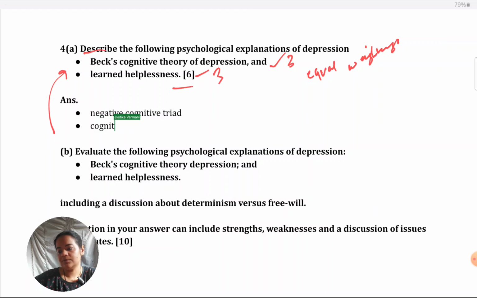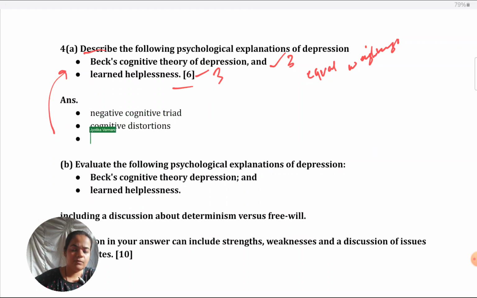Cognitive distortions, black and white thinking, all or nothing, overgeneralization, jumping to inferences. You can't write all of it for 3 marks, but you can definitely give 1 or 2 concrete examples. Negative self schema.